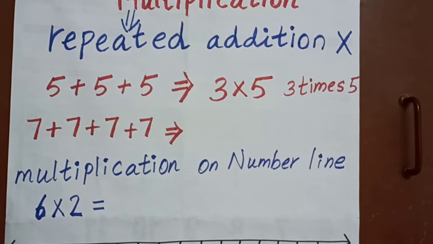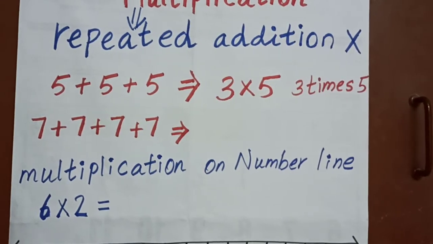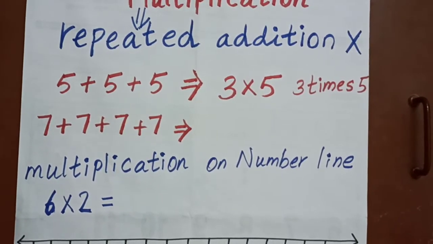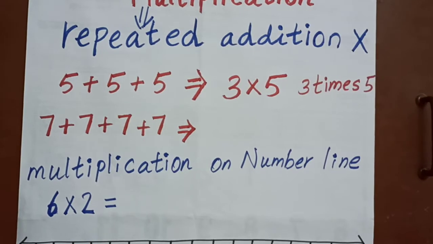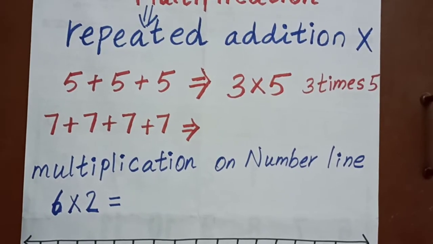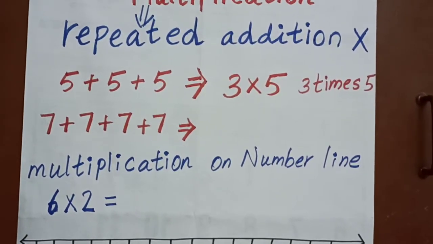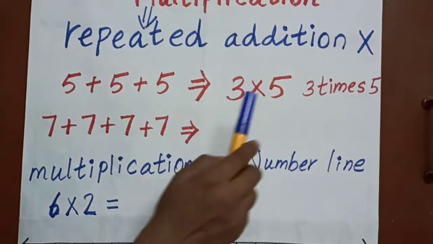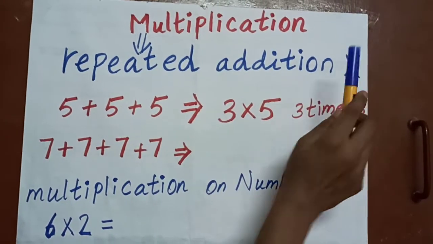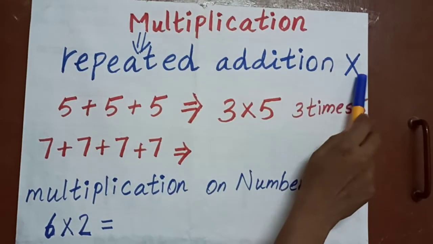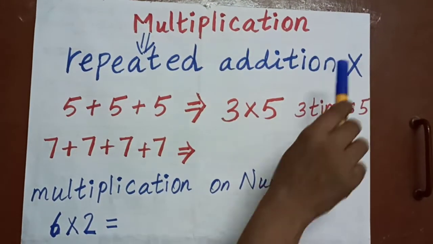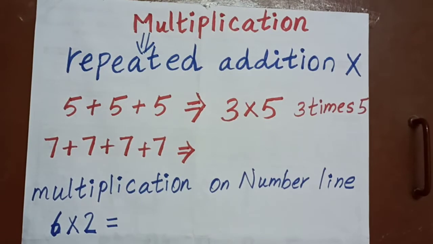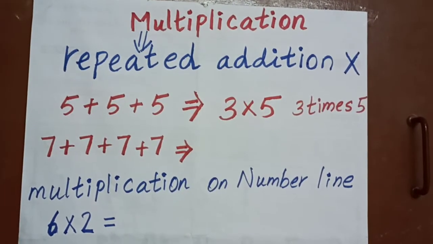What is the symbol we are going to use for multiplication? You know very well, for addition we use the plus symbol, for subtraction, the minus symbol. What is the symbol we are going to use for multiplication? That is nothing but into. Simply we can say x. Am I correct, children? The into symbol we have to use for multiplication.